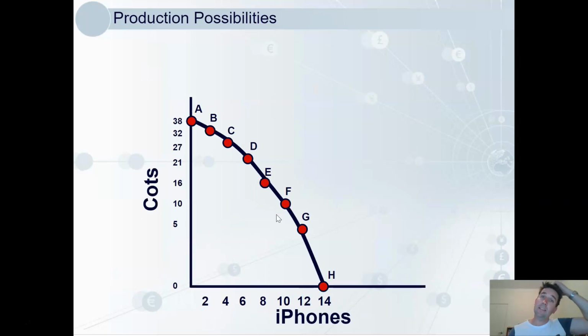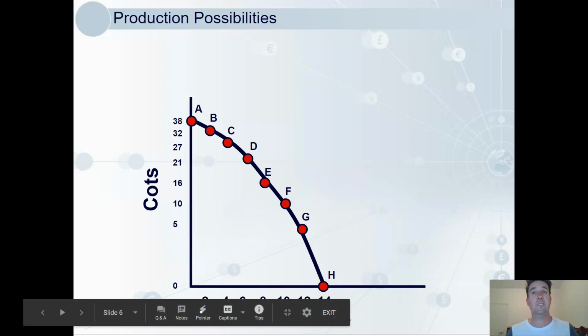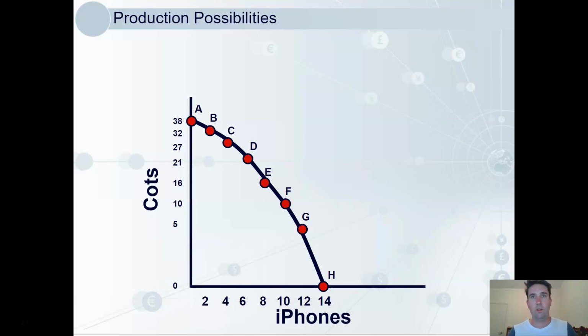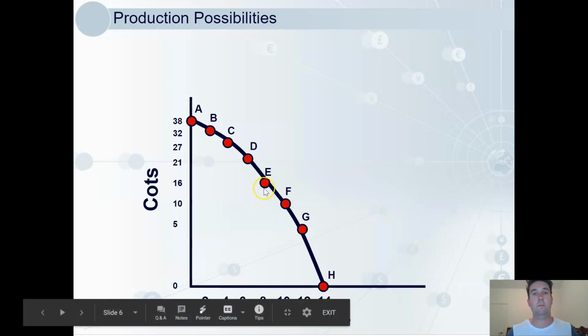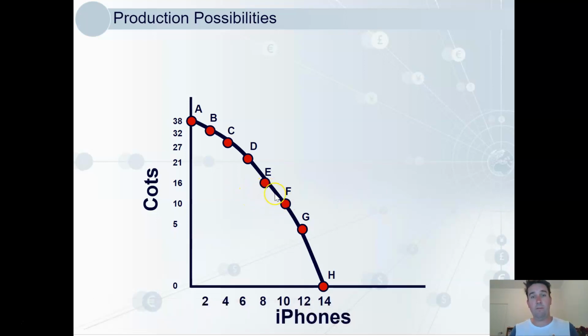Here is mine. As you can see, I was only roughly to scale, but it doesn't really matter. We can still see the ideas here. The trade-off of producing cots is that you're giving up iPhones. And as we've assumed here that's the only alternative, that means that it's therefore the opportunity cost. It's the best alternative. If we are at point E and the opportunity cost of moving to point F is 6 cots. So if we want to make those 2 extra iPhones going from 8 to 10, we have to give up making 6 cots.